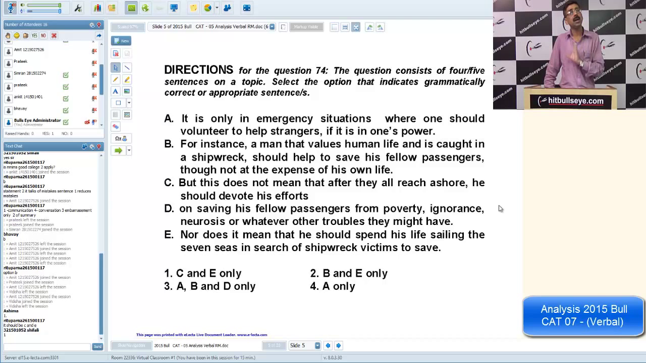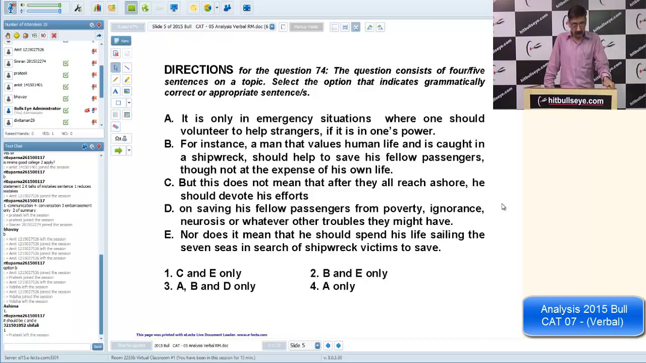We need a pronoun that qualifies the event or the episode or the situation. So "that" in place of "where" in this. And the second is also wrong, for instance, "a man that values": with "man" the best relative pronoun is "who".